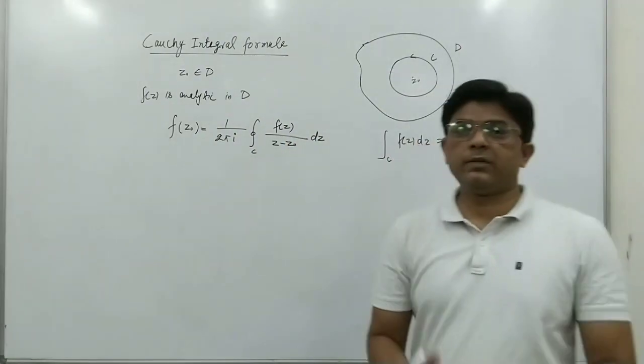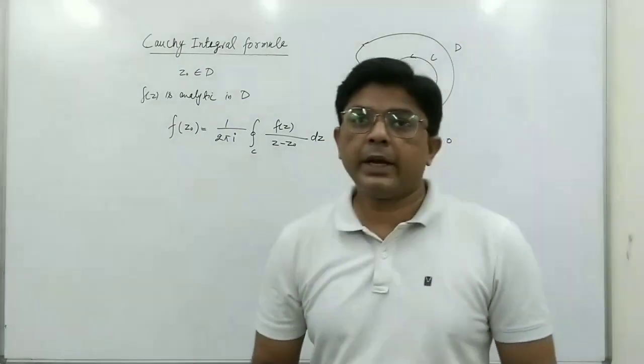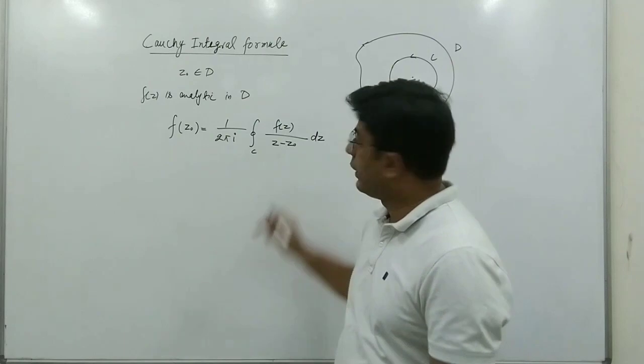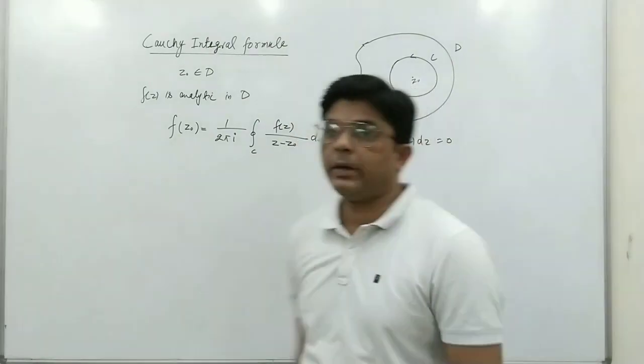Here we have taken f(z) as an analytic function, but inside this integral we have the function f(z) upon (z minus z0).